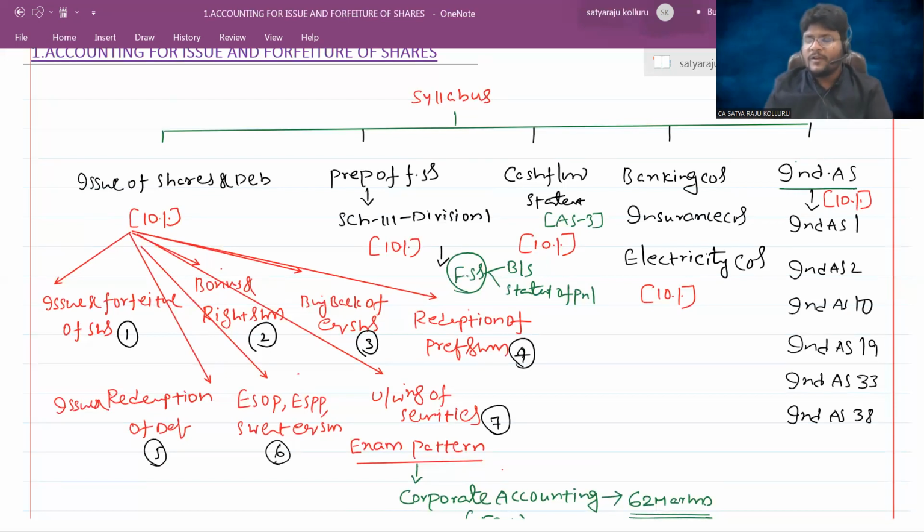So Ind AS 1 is related to presentation of financial statements. Ind AS 2 is related to valuation of inventory. Ind AS 10 is related to events after reporting period. Ind AS 19 is related to employee benefit expenses. Ind AS 33 is related to EPS, earnings per share. Ind AS 38, I think so, which is 38, 37.